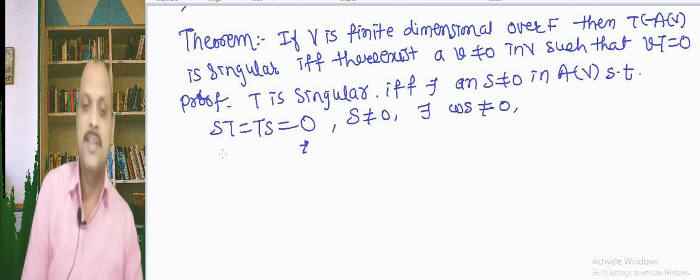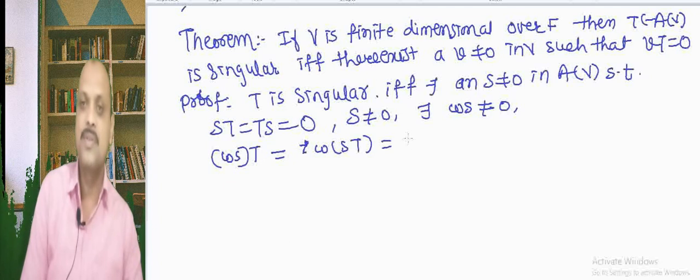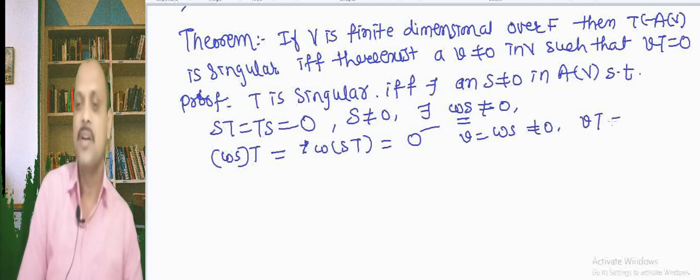Then let us consider T of S of w. So this is equal to TS of w, this is equal to 0. So we have produced an element of the vector space V, which is S of w, which is not equal to 0, but T of v equal to 0.